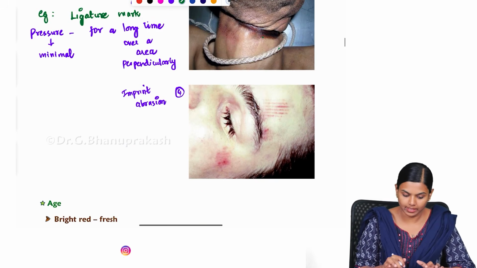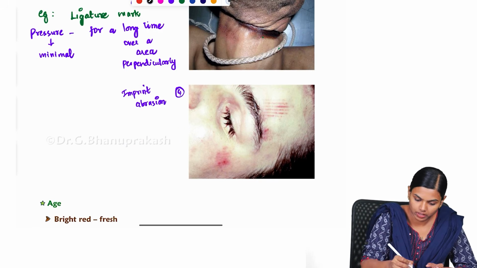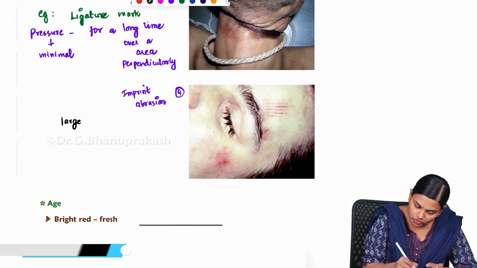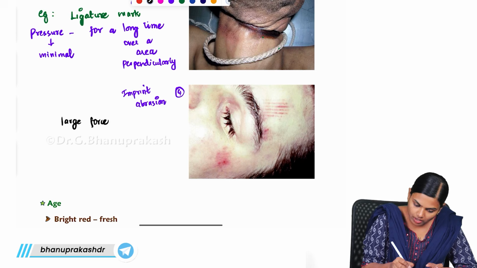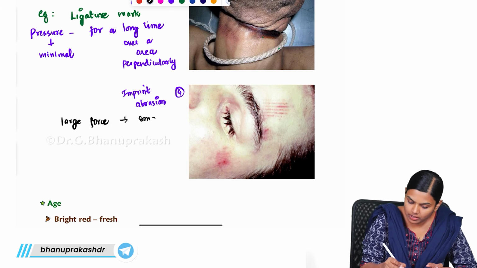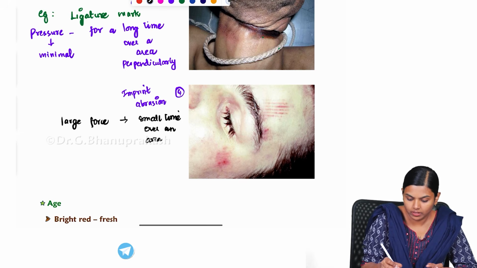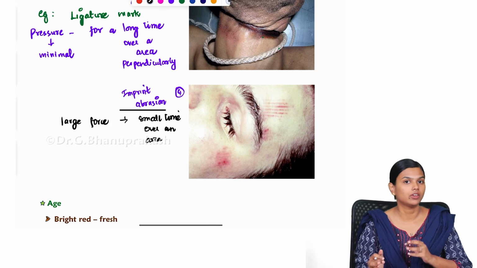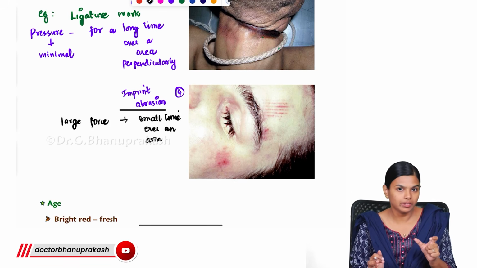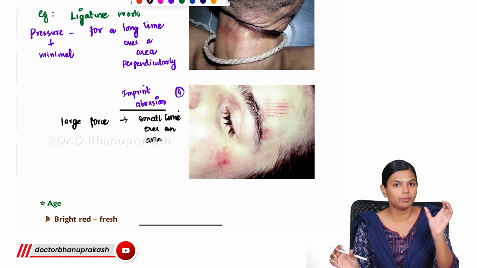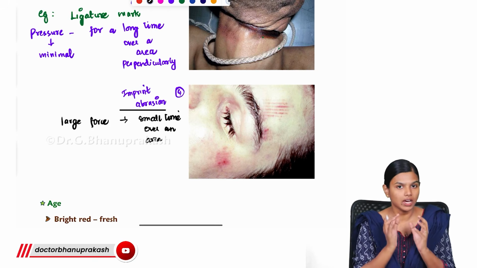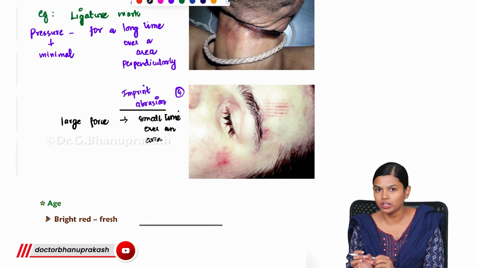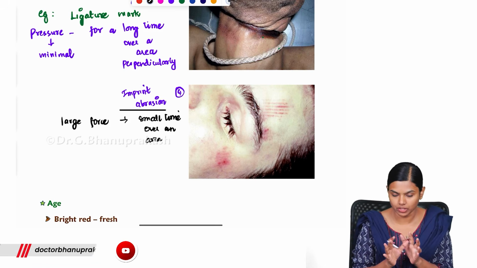If it is a very large force, and it acts for a small time over an area, you will get imprint abrasion. See, you see the difference? You have a force which is minimal but acts for a long time: pressure abrasion. You have a very large force acting for a very small time: you get this imprint abrasion. Clear?